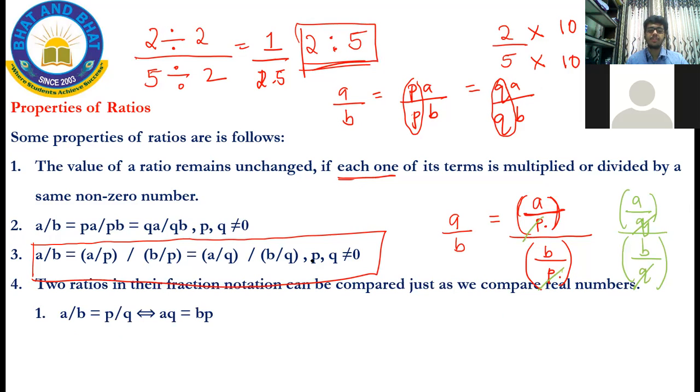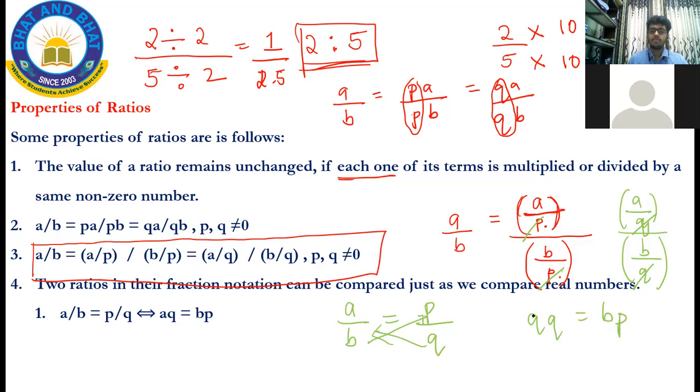Two ratios in their fraction notation can be compared just as we compare real numbers. So you can compare any two ratios. For A by B equal to P by Q, I can cross multiply like this, which means AQ is equal to BP.